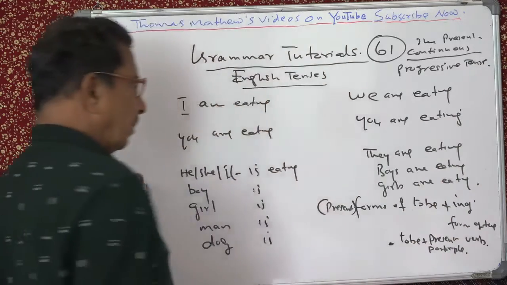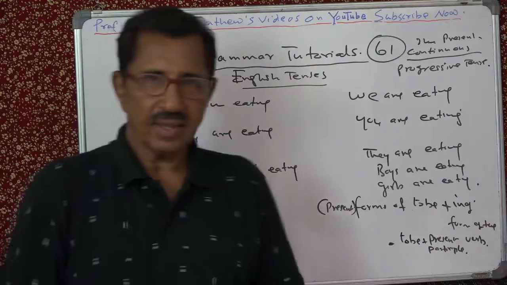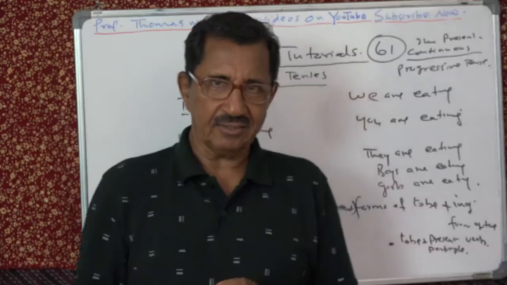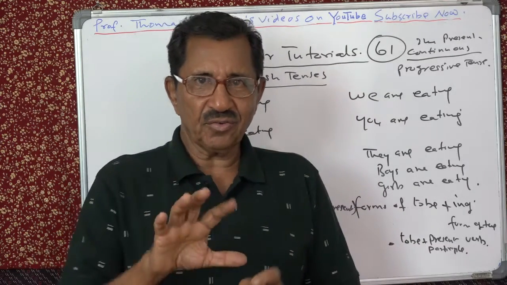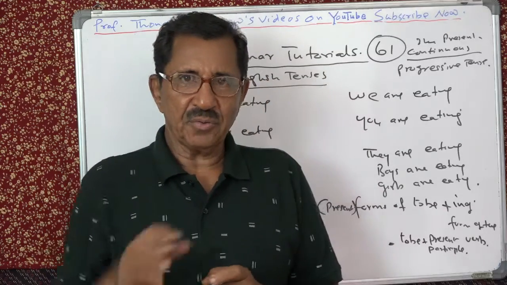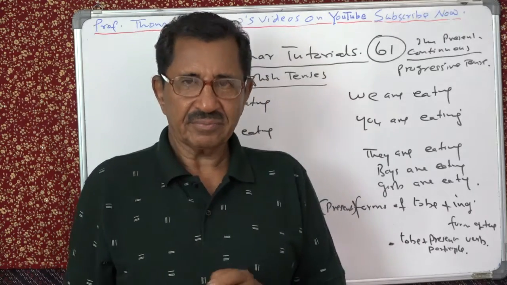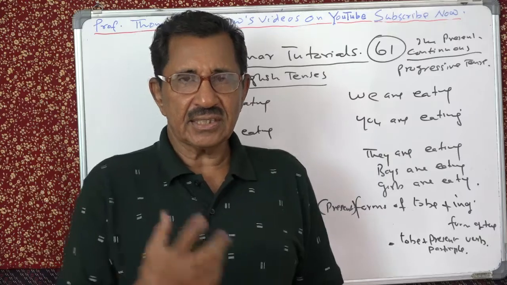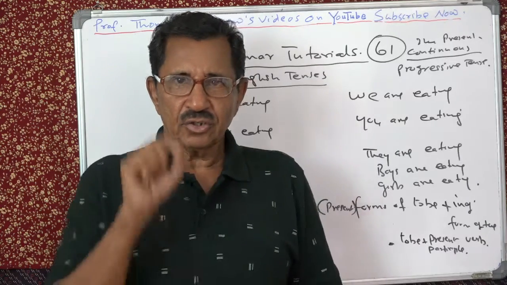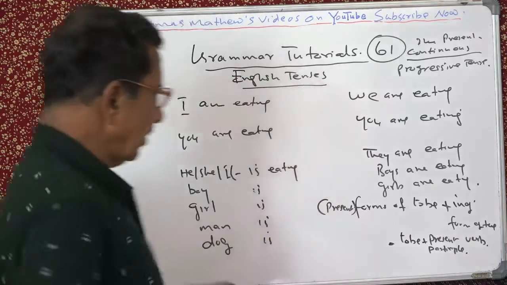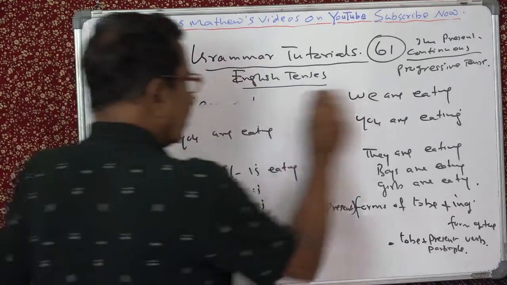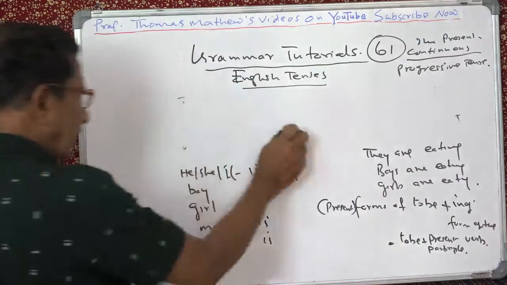So the first thing to do, when we are learning tenses in English, is how to generate a tense, or how to form a tense, how to make a tense. Now we know this tense can be made: there is a formula, to be plus present participle. That's it. So we have generated it like that, and so we will reduce this to a formula.